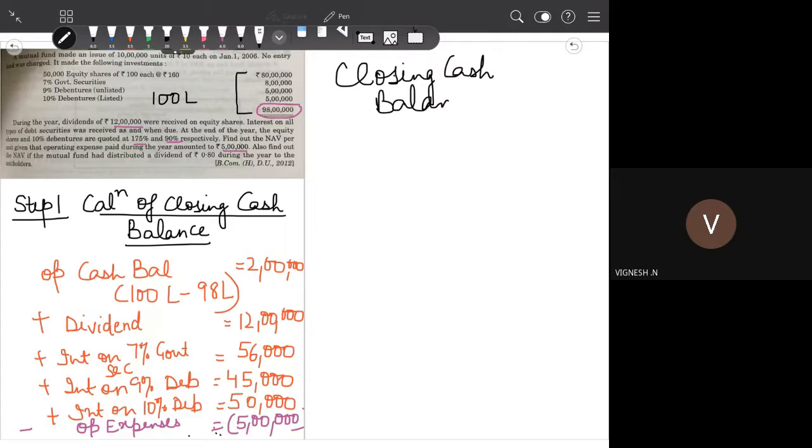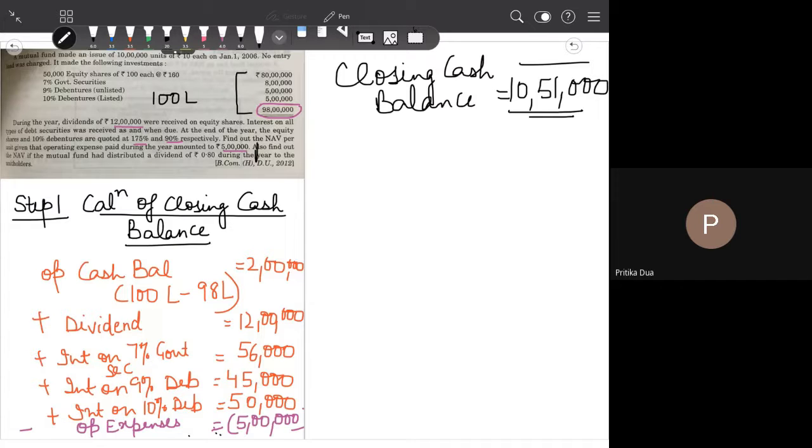Ma'am, it also distributed dividend, right? So why should we not take that? That is the second part of the question. First, you are asked to calculate the NAV with the information given. Also find out the NAV if the dividend is distributed, that is the second part of the question. Okay, ma'am. So class, please calculate the closing cash balance. How much is it coming to? 10,51,000. Okay, 10 lakh 51,000. So this is step 1 in the question.